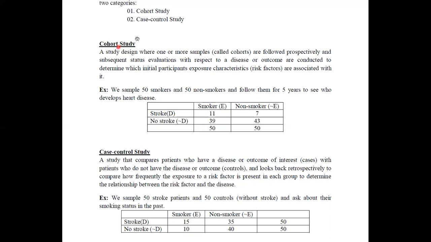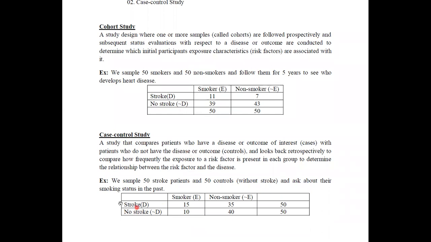When we discuss the cohort study, first of all, we identify the exposures and non-exposures. Thereafter, we seek the presence of the disease and absence of the disease. But in the case control, first of all, we are going to identify a set of people who have the disease. It means that according to this example, we will identify 50 people with strokes. We are not going to pay any attention to whether they are smokers or non-smokers. First of all, we are identifying a set of 50 people.